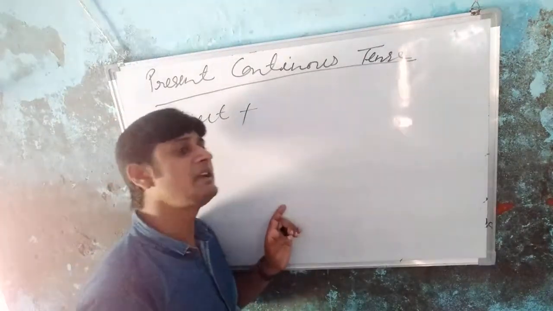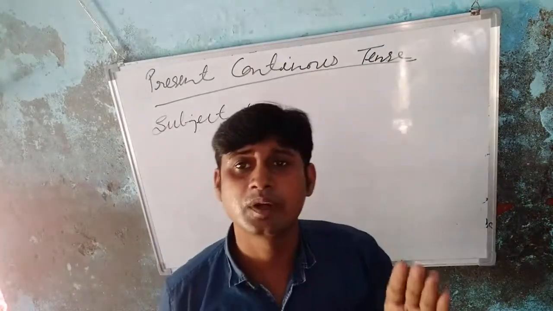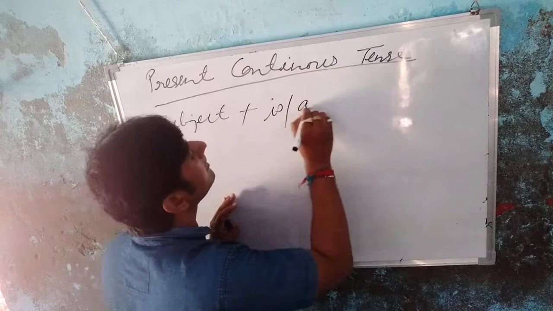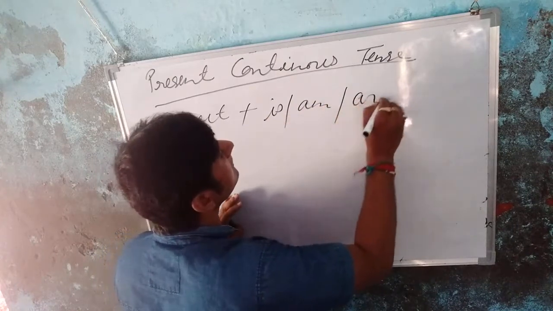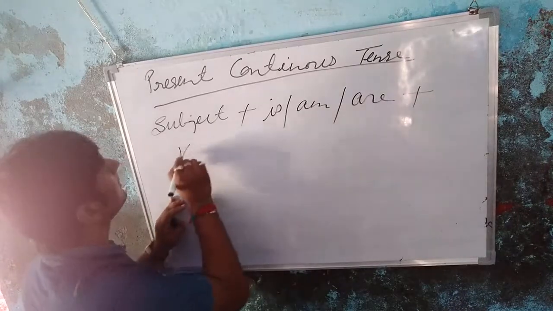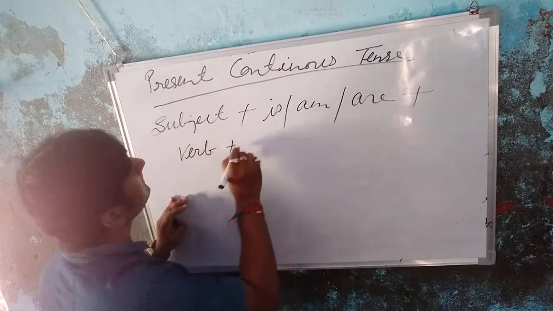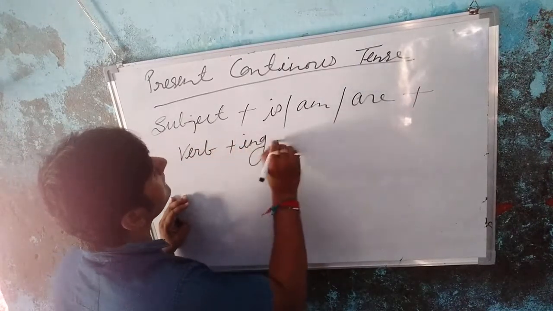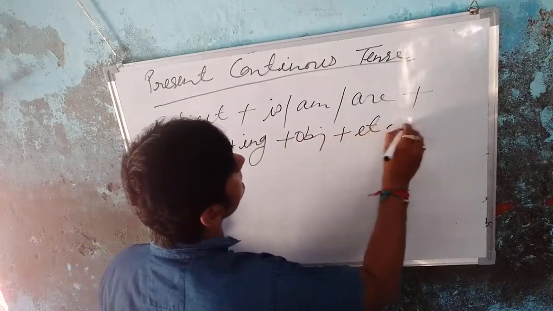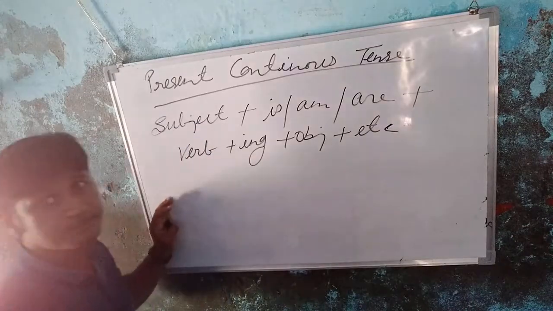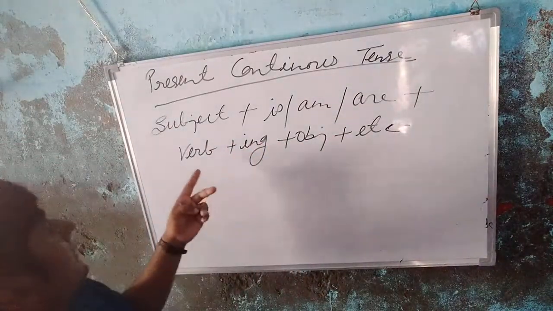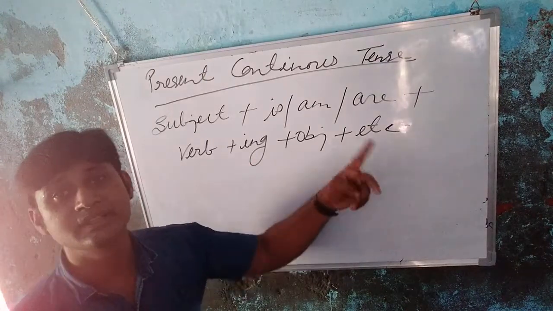In present continuous tense the helping verbs is, am and are are used, and then verb plus ing plus object plus etc.